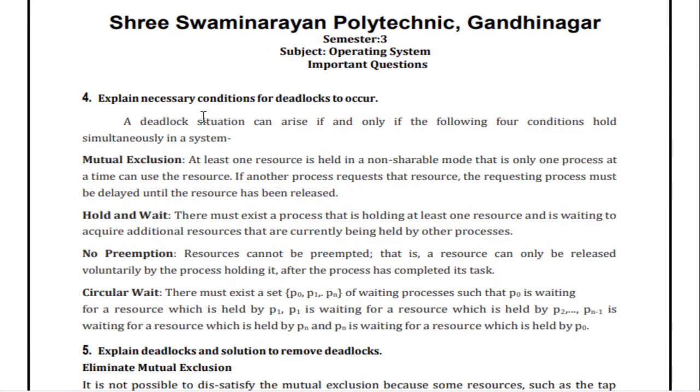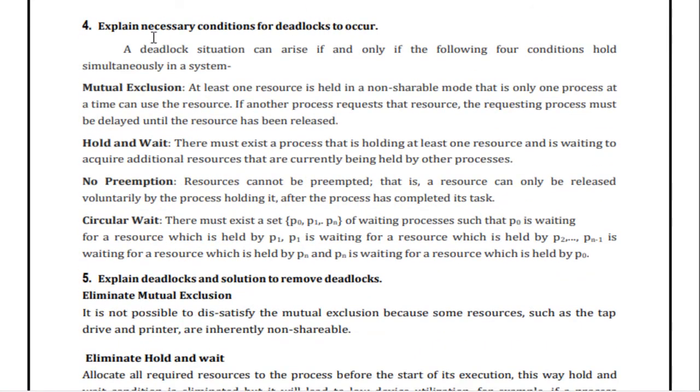Next, explain the necessary conditions for the deadlock to occur. So a deadlock situation can arise if and only if the following four conditions hold, right? So first, that is the mutual exclusion. Second, that is the hold and wait. Third, that is the no preemption. And last, that is the circular wait.